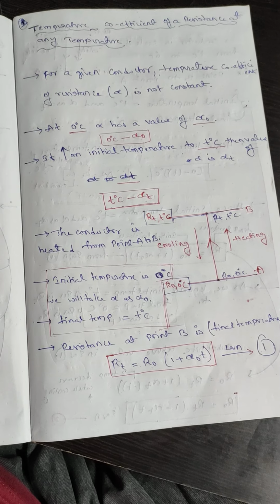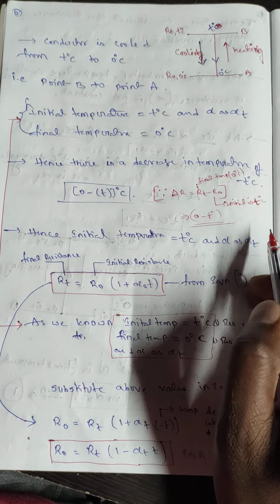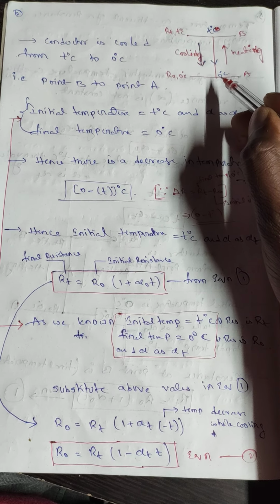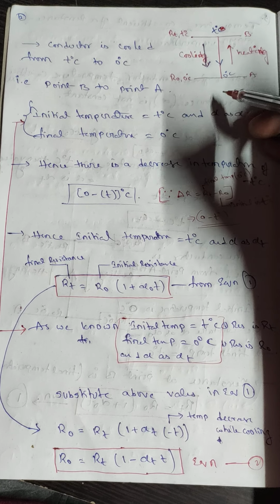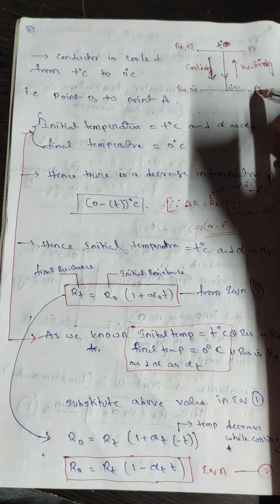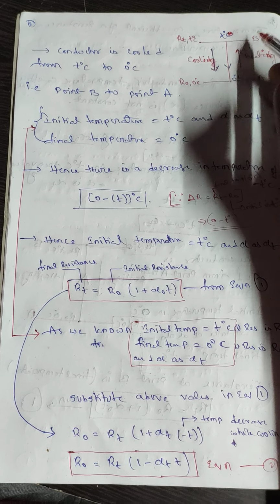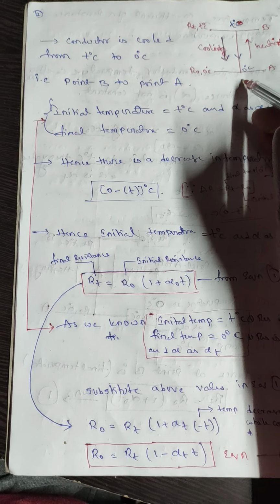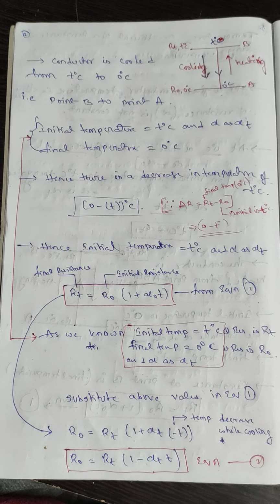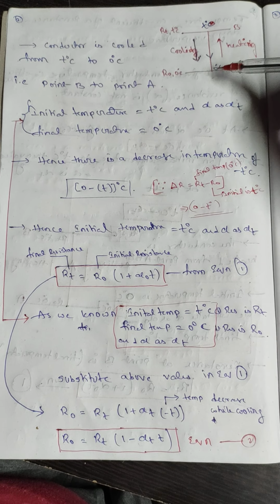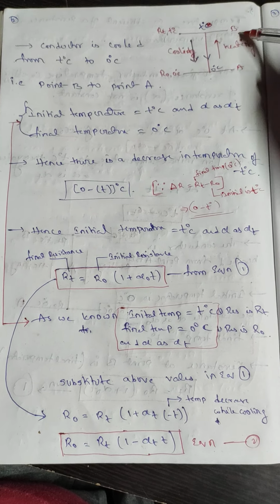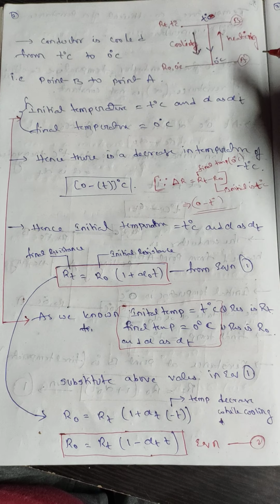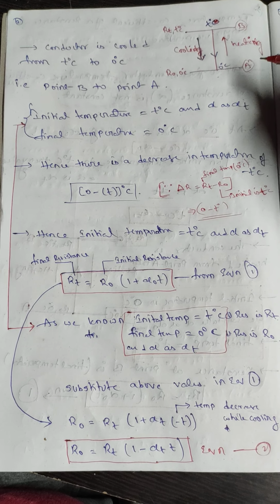So far we have understood the topic. We'll see the same conductor being cooled from B to A, from T degrees Celsius to 0 degrees Celsius. Then the values will change.